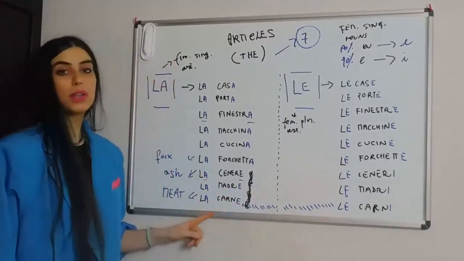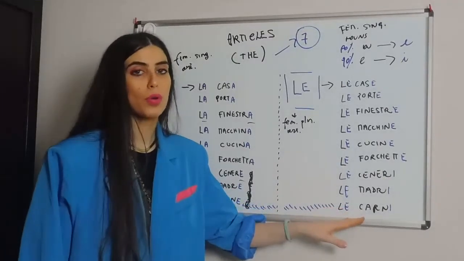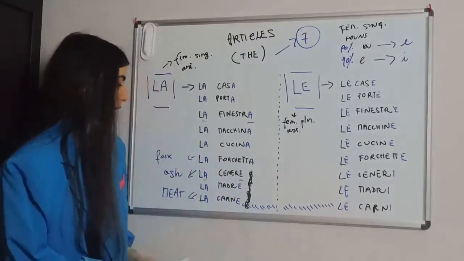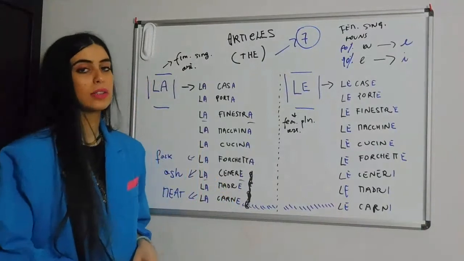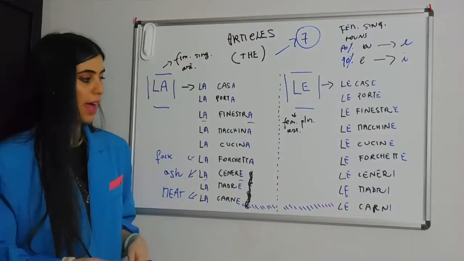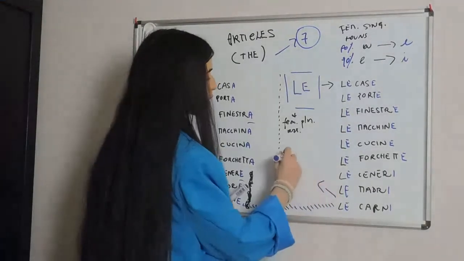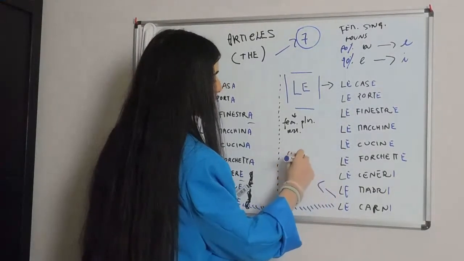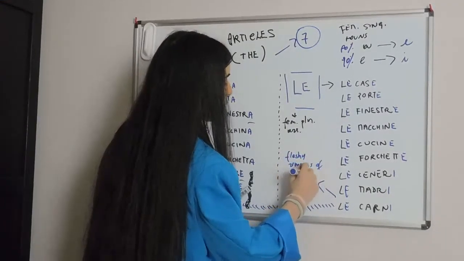One more thing that I will say about la carne is that the technical plural would be le carni. However, guys, la carne, when it's singular, means meat, and we do not really pluralize that. That is why le carni here would mean fleshy remains of a corpse.